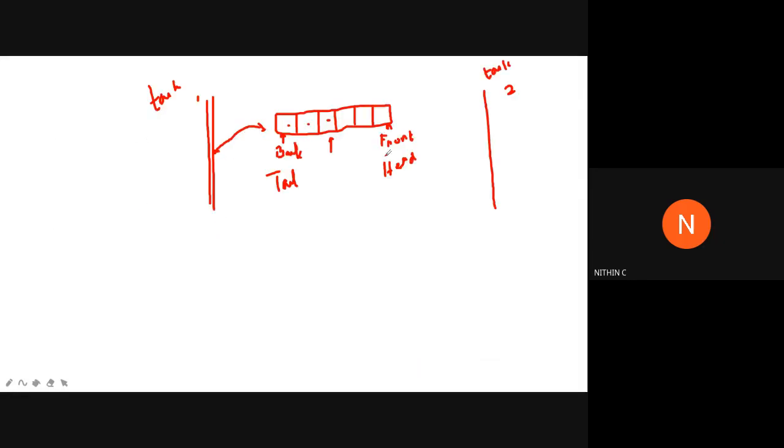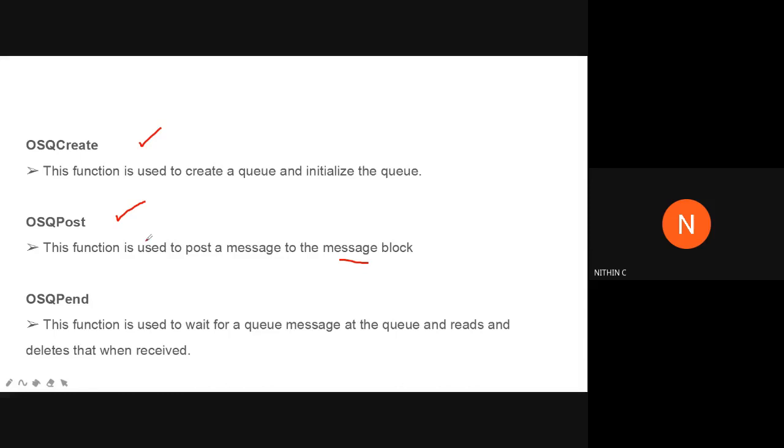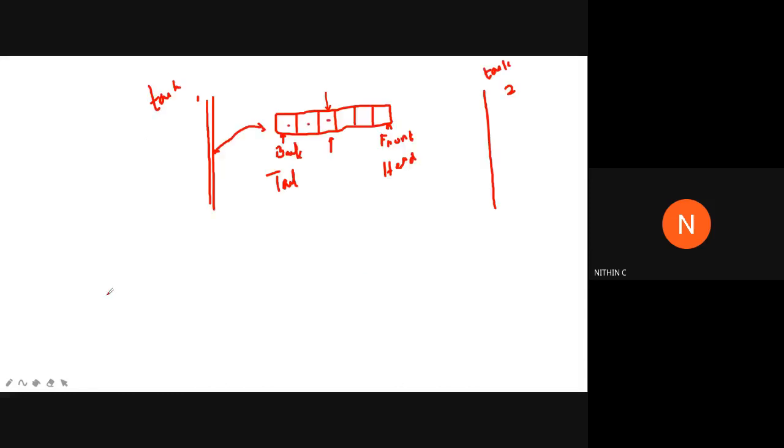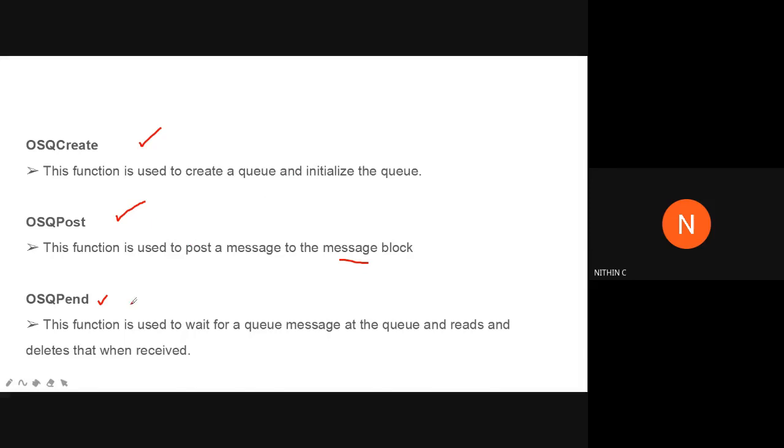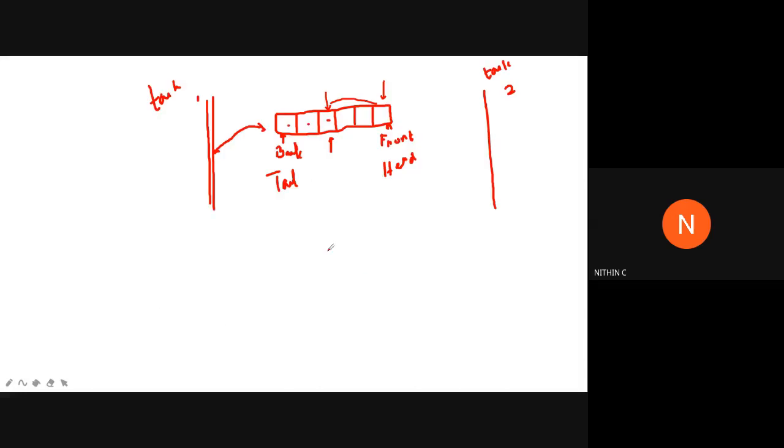It can be read only from the front or head end. We have written the first message here, and it got shifted until it reached here. Now, by using the function osqueue_pend, the message can be read only from the front end. That is, it will have to wait until this message reaches the front end. If we are using osqueue_pend, we need to wait for the queue message till it reaches the head end, and then we will perform the read operation and delete that message.